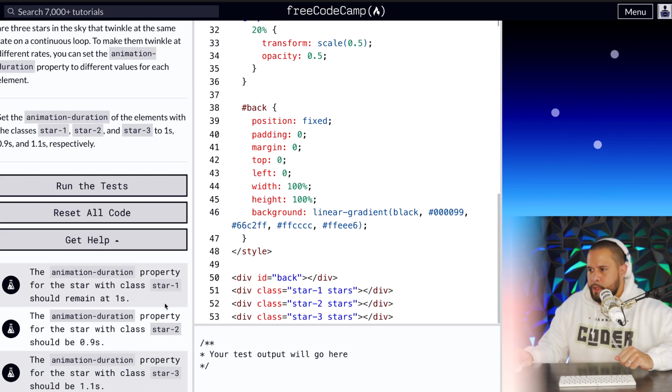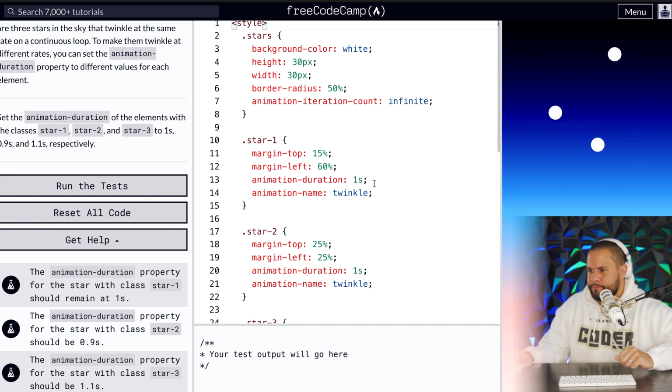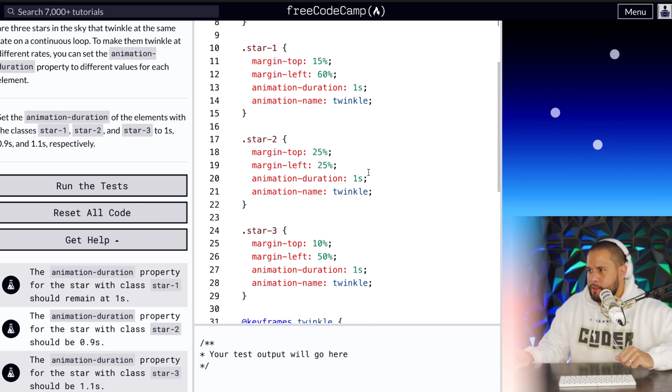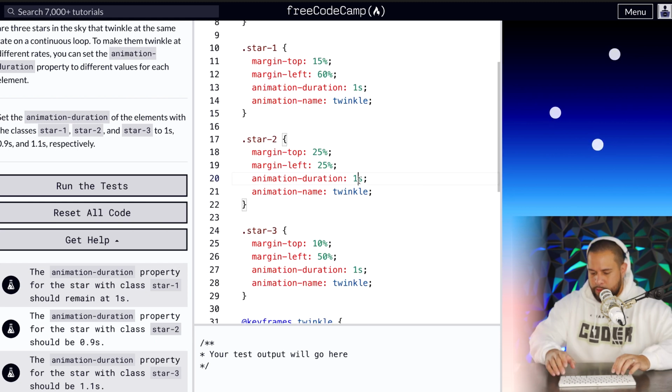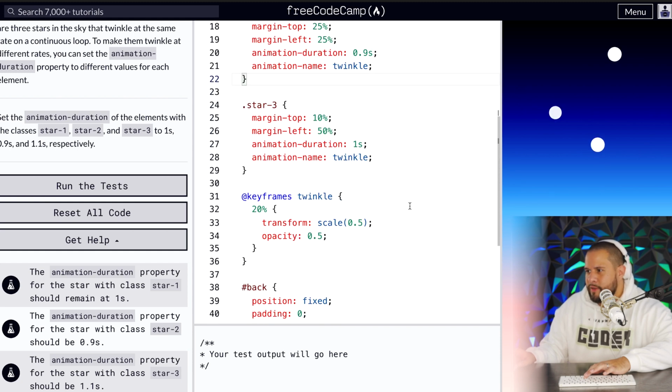Okay. So scroll down here. The animation duration property for the star with the class star1 should remain at 1 second. Okay. Animation duration property for the star with the class star2 should be 0.9 seconds. So let's go 0.9. Okay, got a little difference in twinkle.